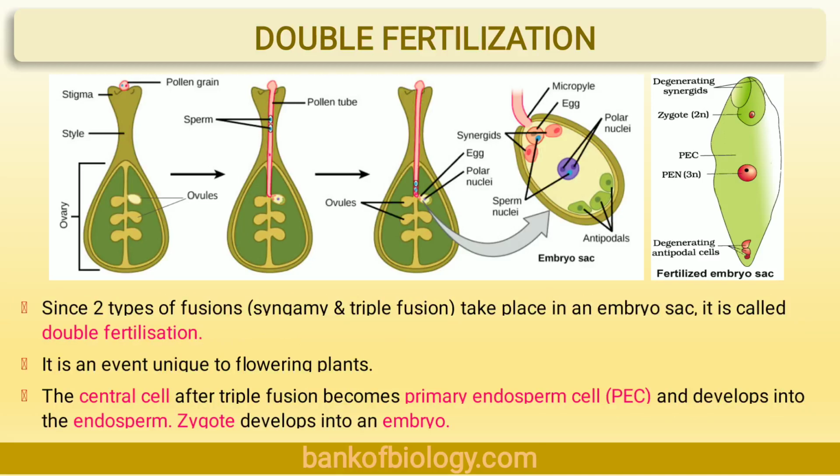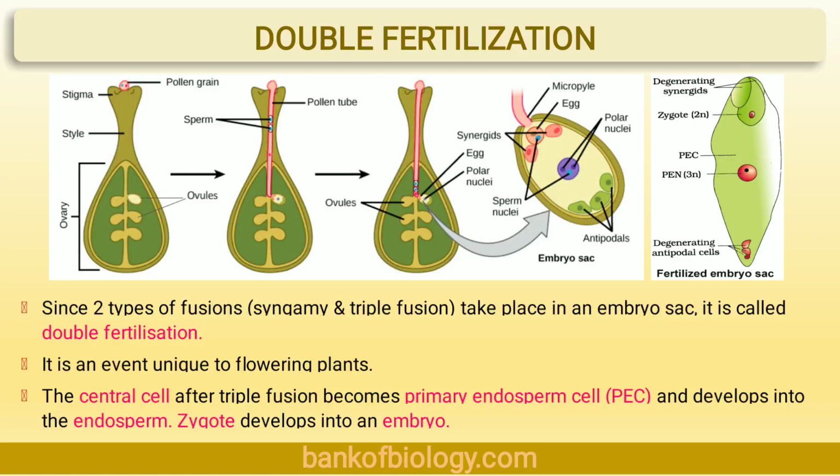Now, syngamy is the fusion of a haploid male gamete with the haploid female gamete. Obviously, it produces the diploid zygote. Whereas in triple fusion, the second haploid male gamete fuses with the diploid secondary nucleus. It forms the triploid primary endosperm nucleus, that is the triploid endosperm.